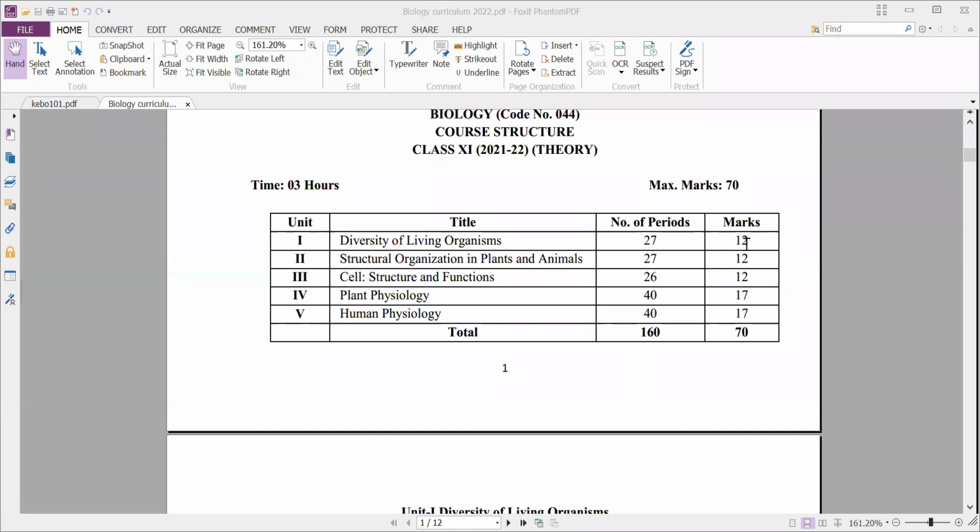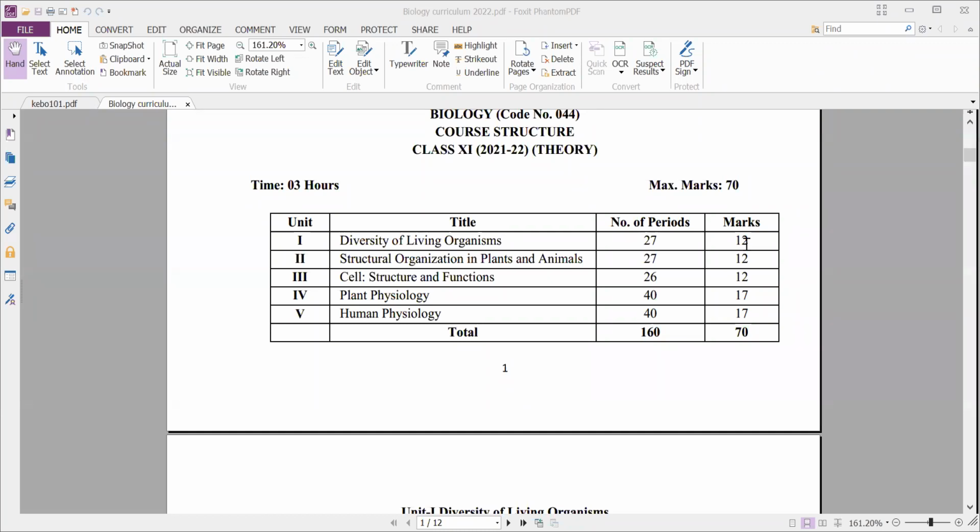That means unit 2 comprises chapters 5, 6, and 7: morphology of flowering plants, anatomy of flowering plants, and structural organization in animals. These 3 chapters together comprise 12 marks. So the unit 2 weightage is 12 marks.